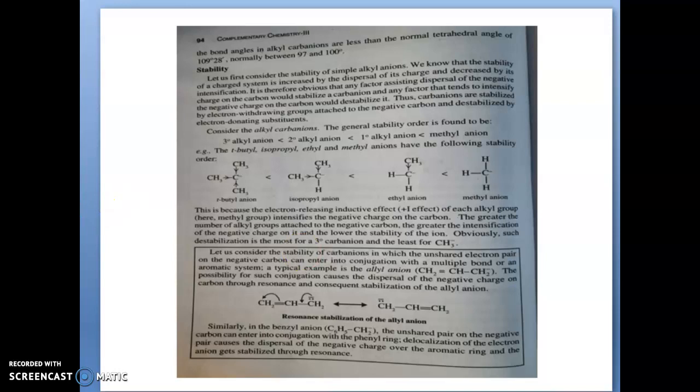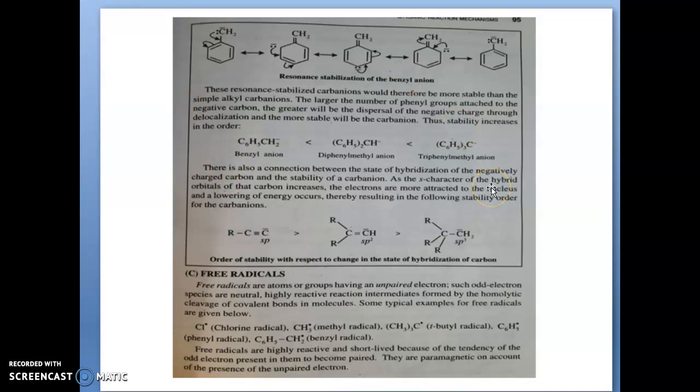Likewise in the phenyl radical, benzyl anion also, you can see that it can resonate through this many resonance structures. So while increasing the number of phenyl groups, its carbanion stability will increase, like a carbocation.